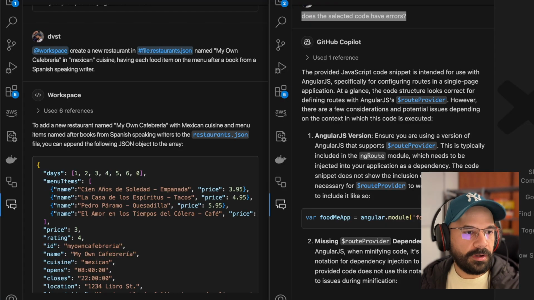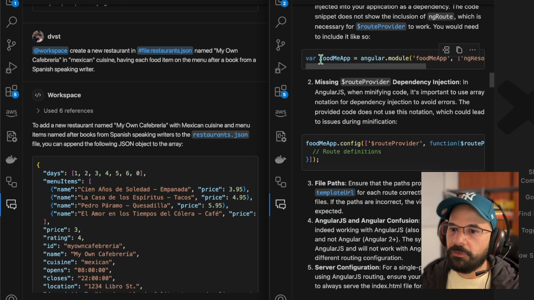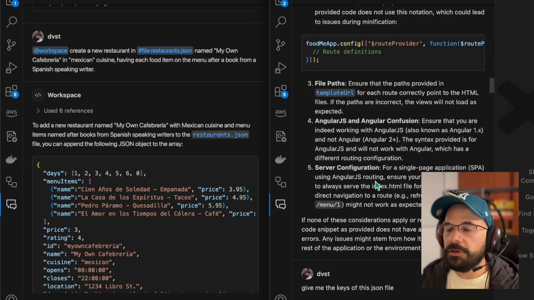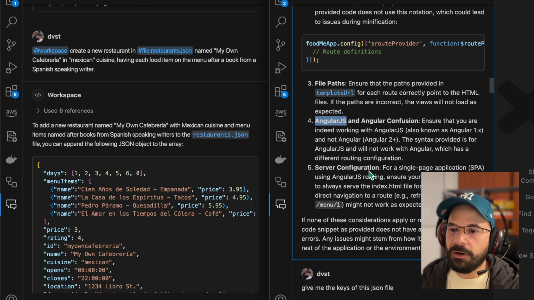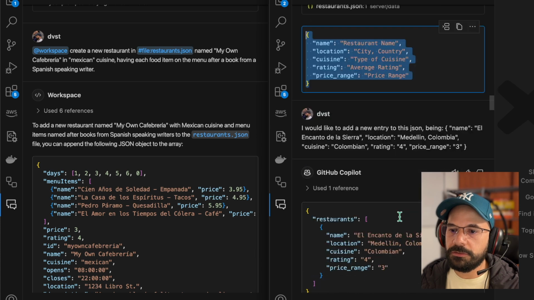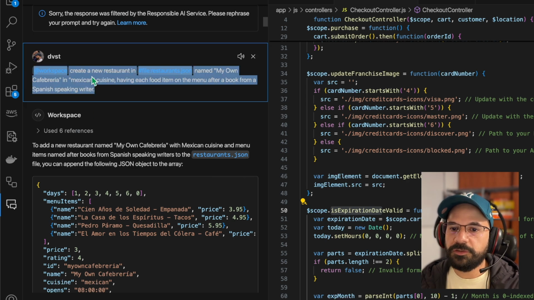The next requirement was you must use GitHub Copilot to help you build the application. So I started using GitHub Copilot for asking for explanation of the code, trying to understand the application because, as I mentioned before, I'm not that familiar with Angular. So I used that to get insights of the application, understand a little bit more on how it was working, and for me to make the changes. And eventually I also did this. For example, to create a new restaurant, I used this prompt.